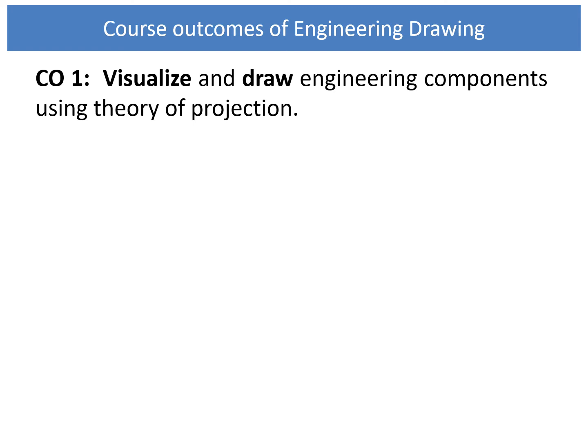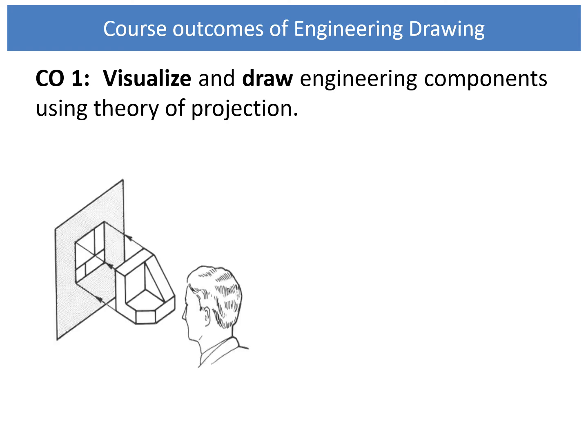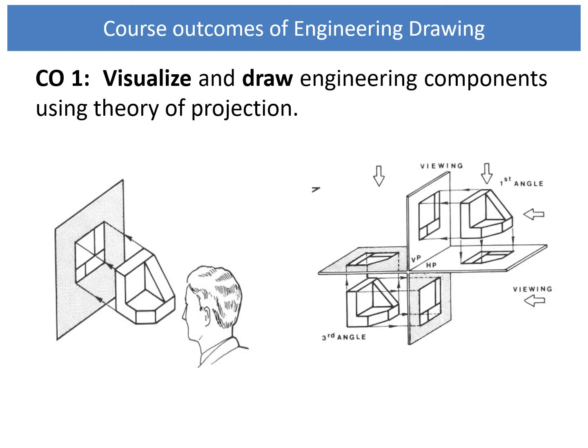If you study this course, you will be able to visualize and draw engineering components using the theory of projection. It may be a machine component or an engine component, and you are able to draw the projections.